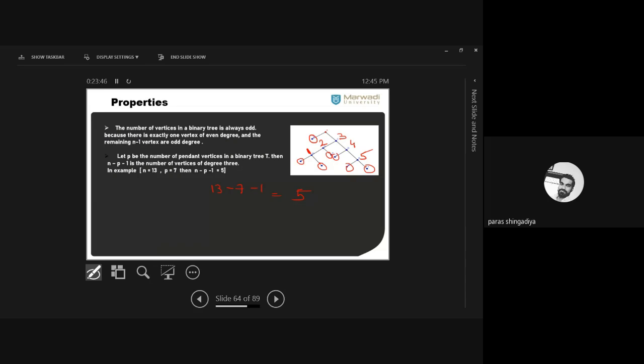Now you have to count the number of vertices of degree 3, so you can use this formula to check the answer. You will always get the right answer. There is no contradictory answer in any case; it will always be the same, by counting the number of vertices with degree 3 and evaluating the answer using the formula.